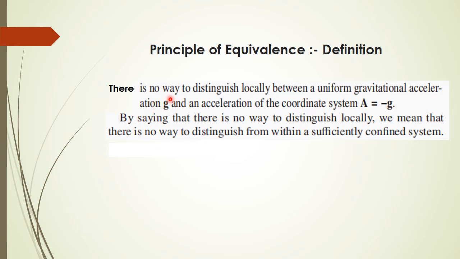By saying there is no way to distinguish locally, we mean that there is no way to distinguish from within a sufficiently confined system. A confined system means the observer is inside the elevator.